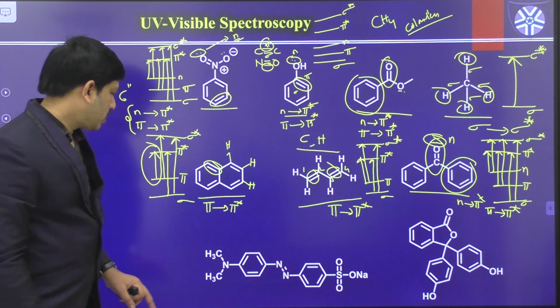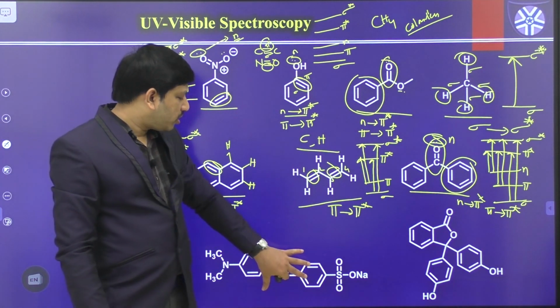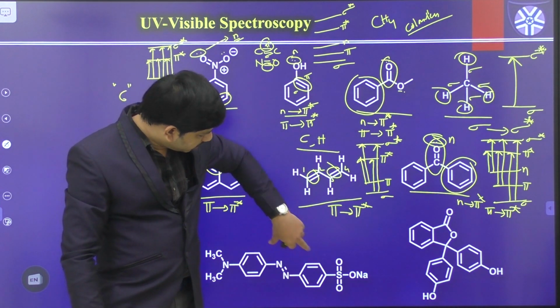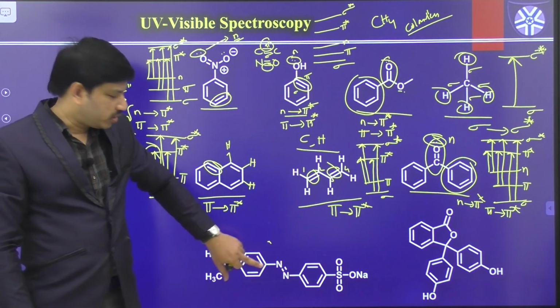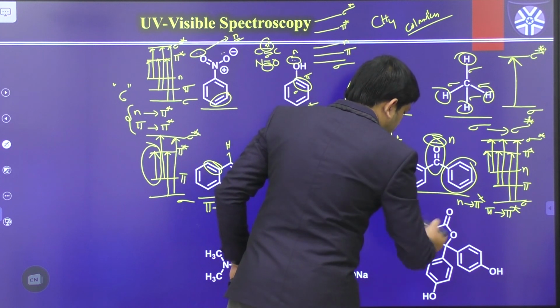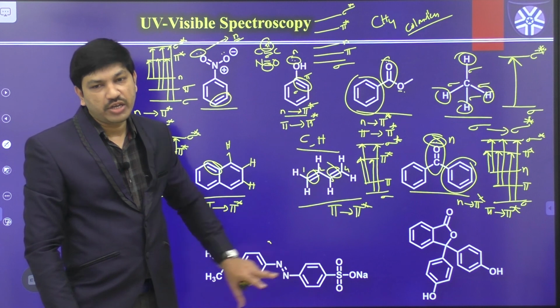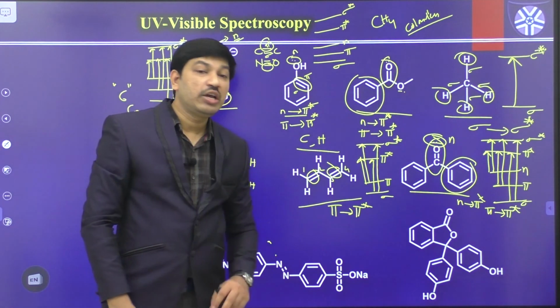Yes or no? And we have 2 more examples like this. This is the methyl orange indicator structure, and this is the phenolphthalein indicator structure. We know that these 2 compounds are colored compounds.